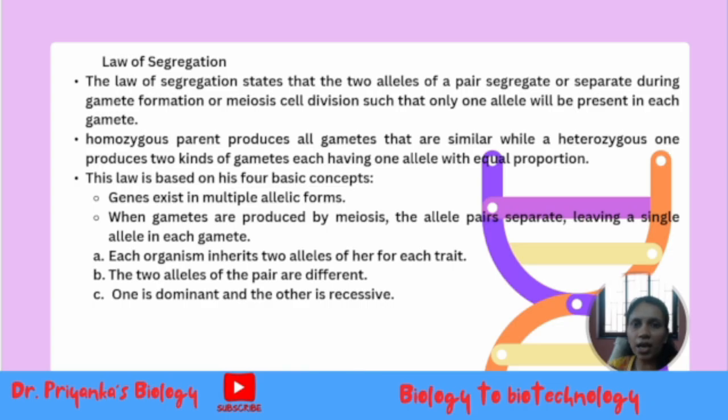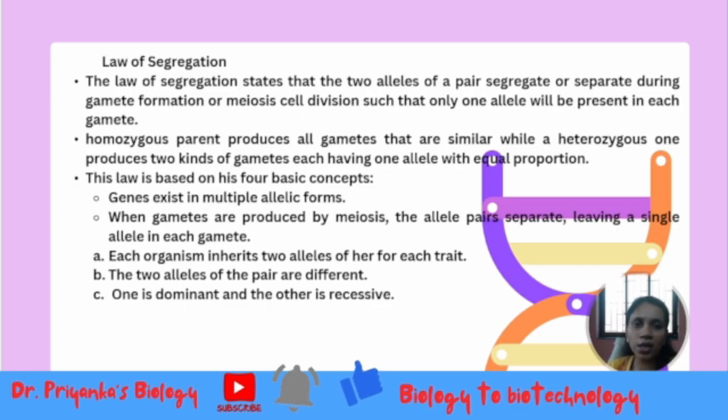Here it says that the two alleles of a pair are going to separate or segregate at the time of gamete formation or meiosis, such that only one allele is present in each of the gametes.